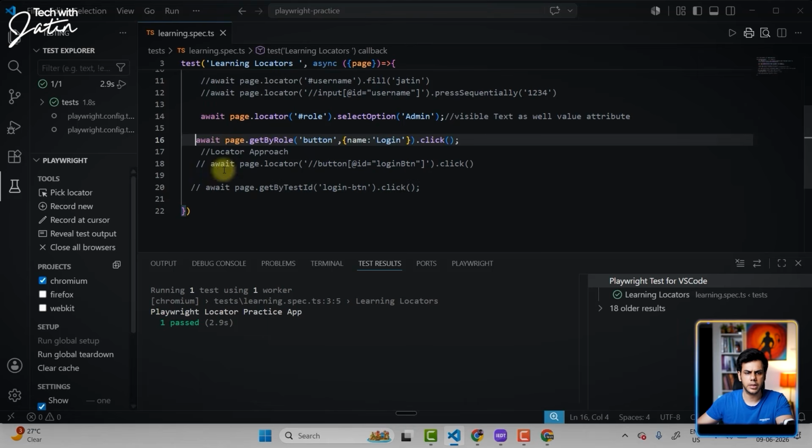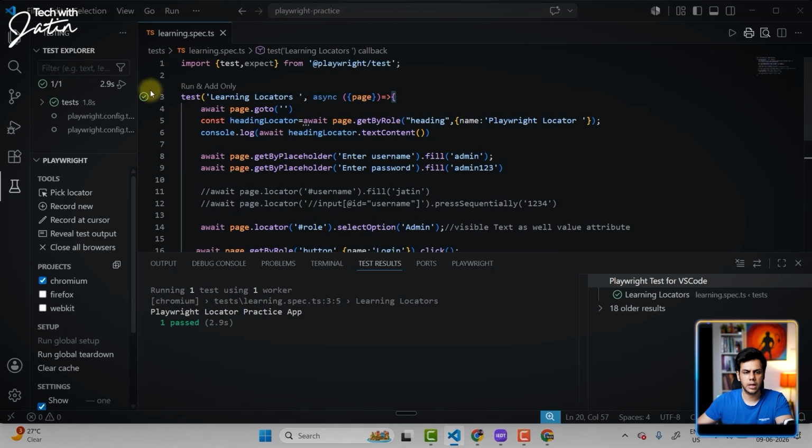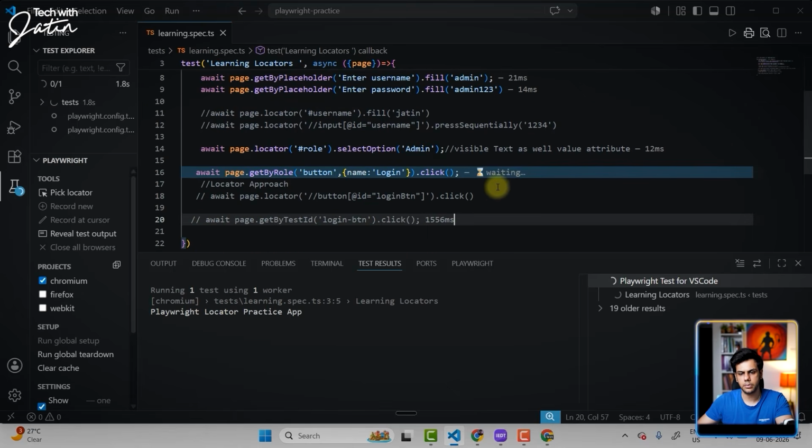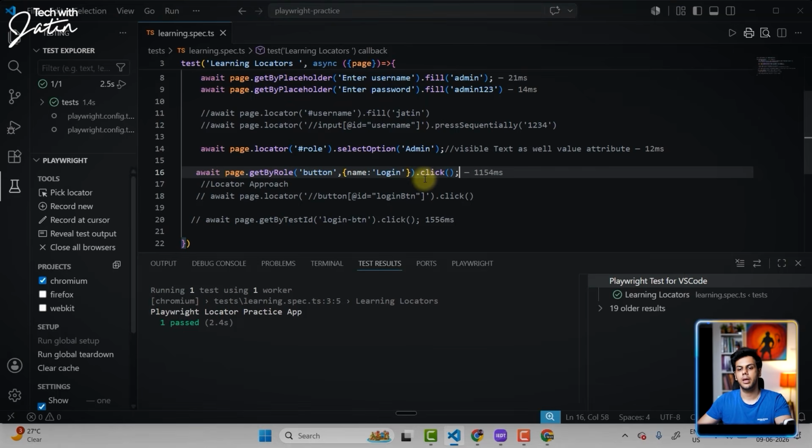So if I just remove this and keep the get by role, over here it was 1556 milliseconds. If I just click on the play button, it's 1154. I don't know why that's happening, but this is what it is. Perfect. I hope this particular part makes sense to everyone.